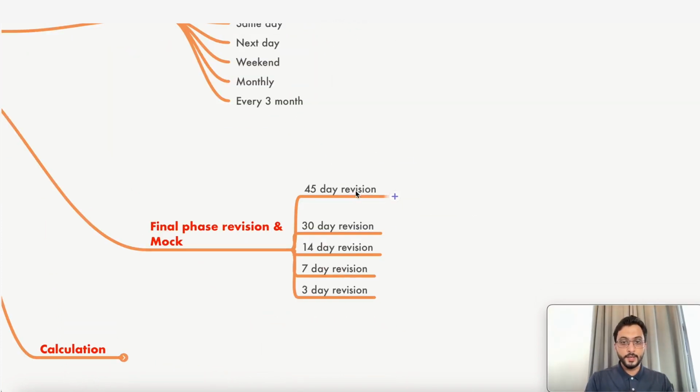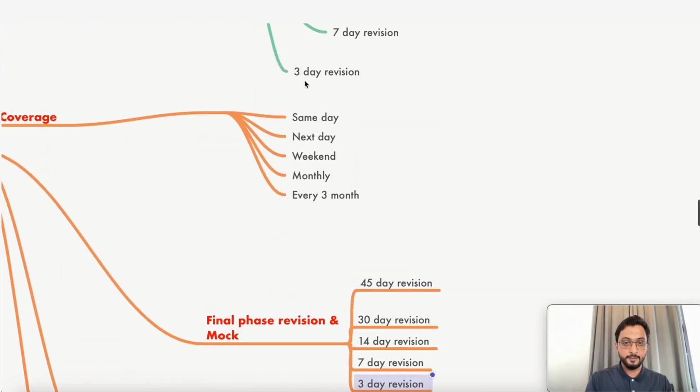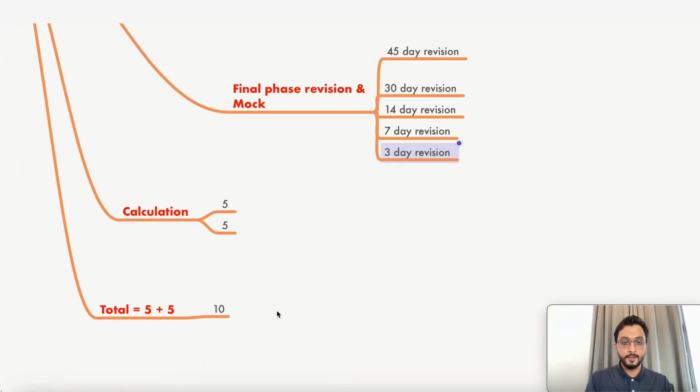Now in the final revision phase, we saw there is 45-day finishing, then 30-day finishing of the topics, then 14 days, then 7 days, and finally 3 days before the exam. So this is again 5. So if you just calculate it, 5 plus 5, total how much? 10 revisions. Amazing. So for that, you have to be on track.